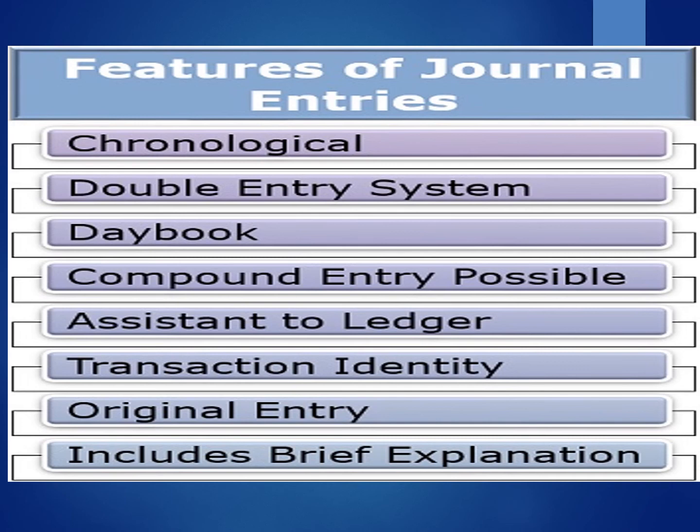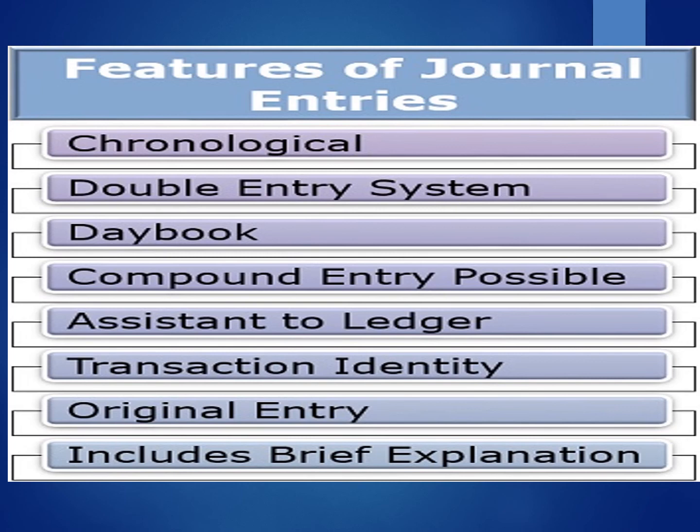Next is assistant to ledger. After having an entry in the journal book, different accounts are opened and posting is made. Then comes transaction identity. In the journal, at the end, brief information of each accounting transaction is provided. Thus, in the future, information pertaining to the transaction becomes available.